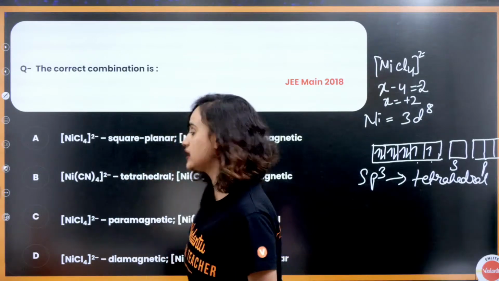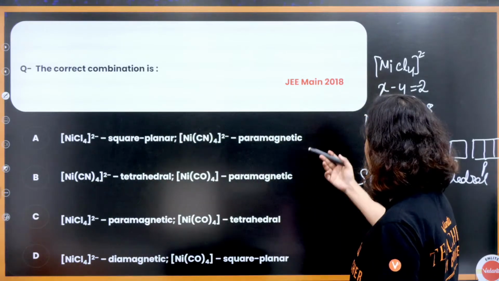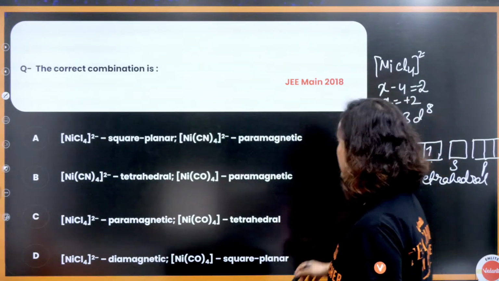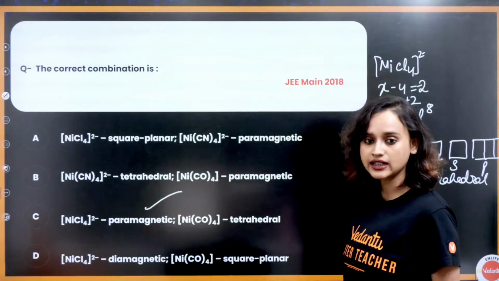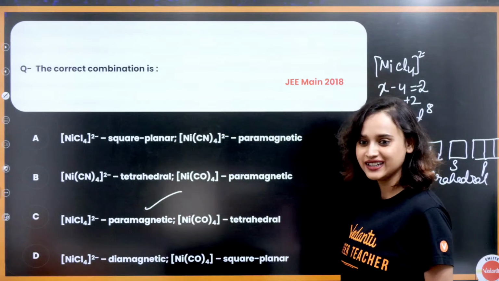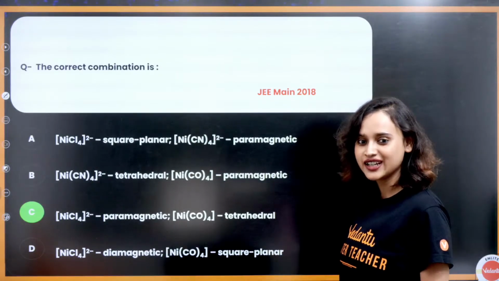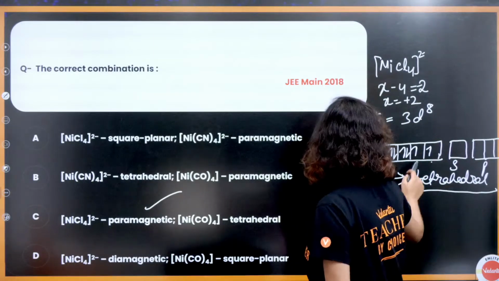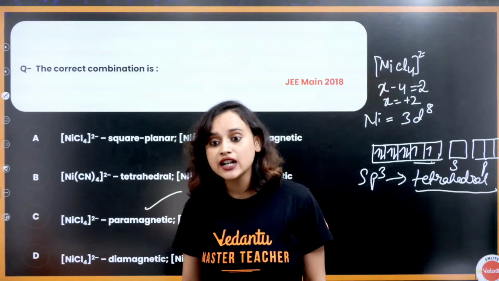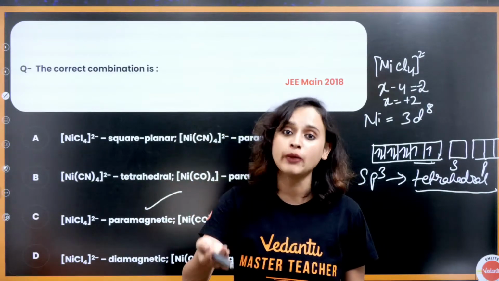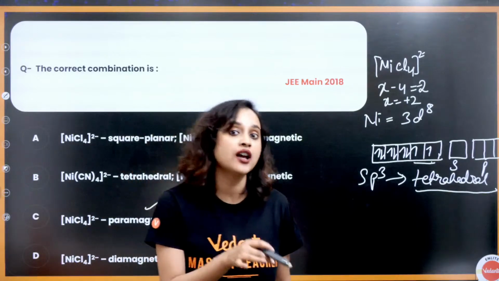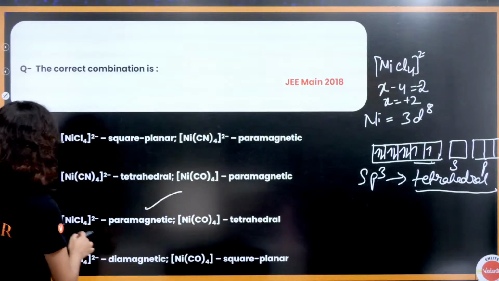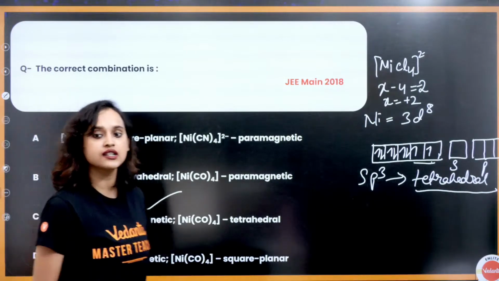That means it is paramagnetic. So let's see, NiCl4 is paramagnetic, and it is tetrahedral, not square planar. Option C is the correct answer, right? The moment we solved for NiCl4, we found that the shape is tetrahedral and there are 2 unpaired electrons. Unpaired electrons show paramagnetism, and if everything is paired, then it will be diamagnetic, correct, everybody? This is the only one that matches the answer, so this is the correct answer.